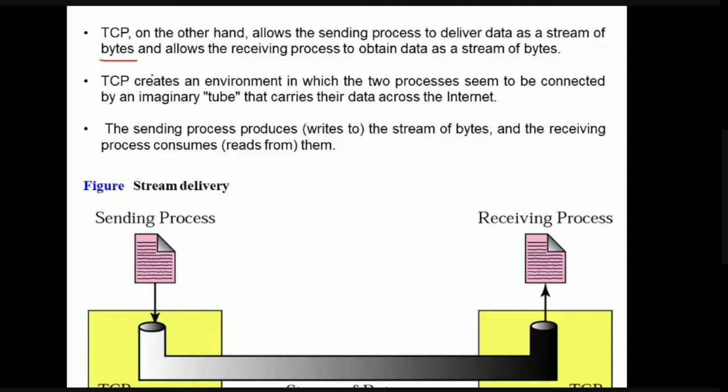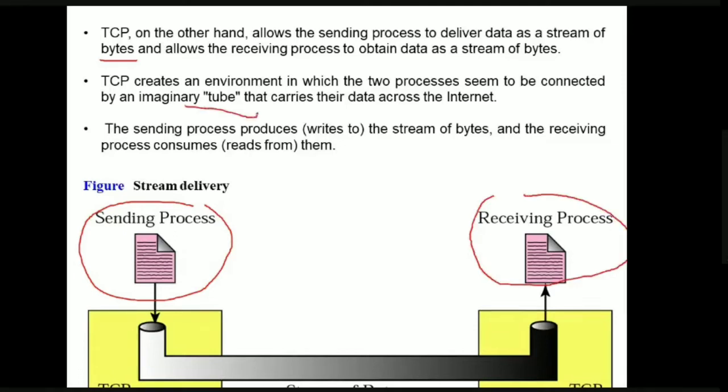Now, TCP, the Transmission Control Protocol, creates an environment where these two processes, the sending process and the receiving process, have an imaginary tube. This imaginary tube is used to send and receive the data across the internet.